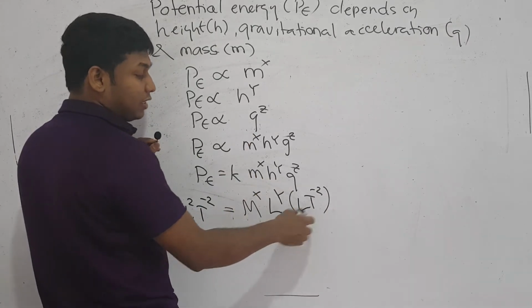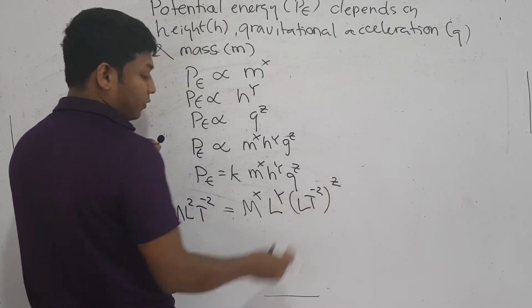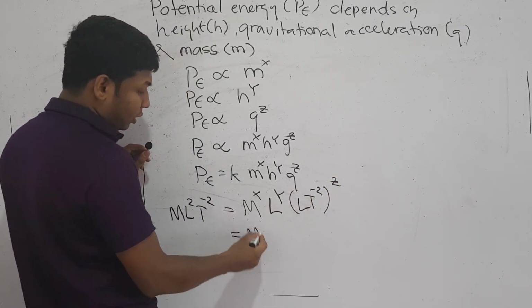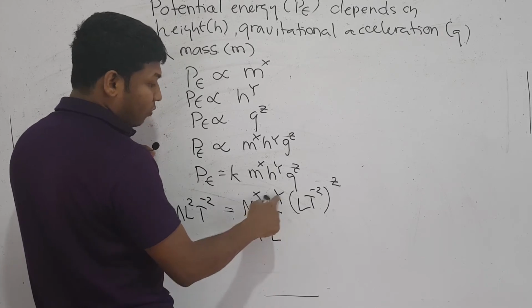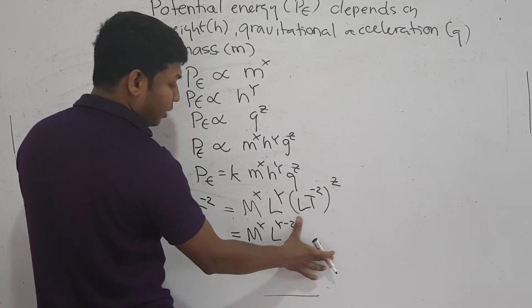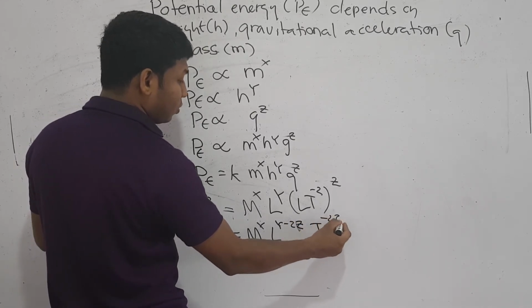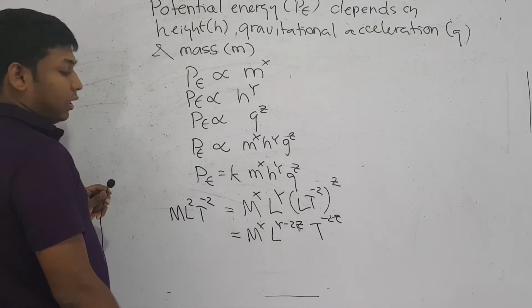So you can simplify it, and you get M^x L^(y+z) T^(-2z).